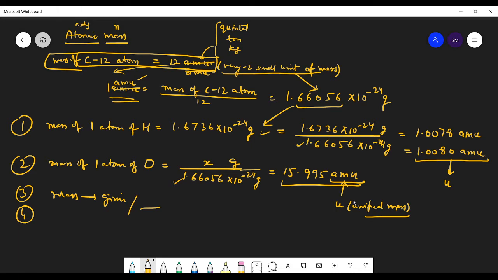So you can write down this story along with me. So students, have you understood how we got the mass of an atom in AMU? Is this clear? Yes, sir. Okay, good.